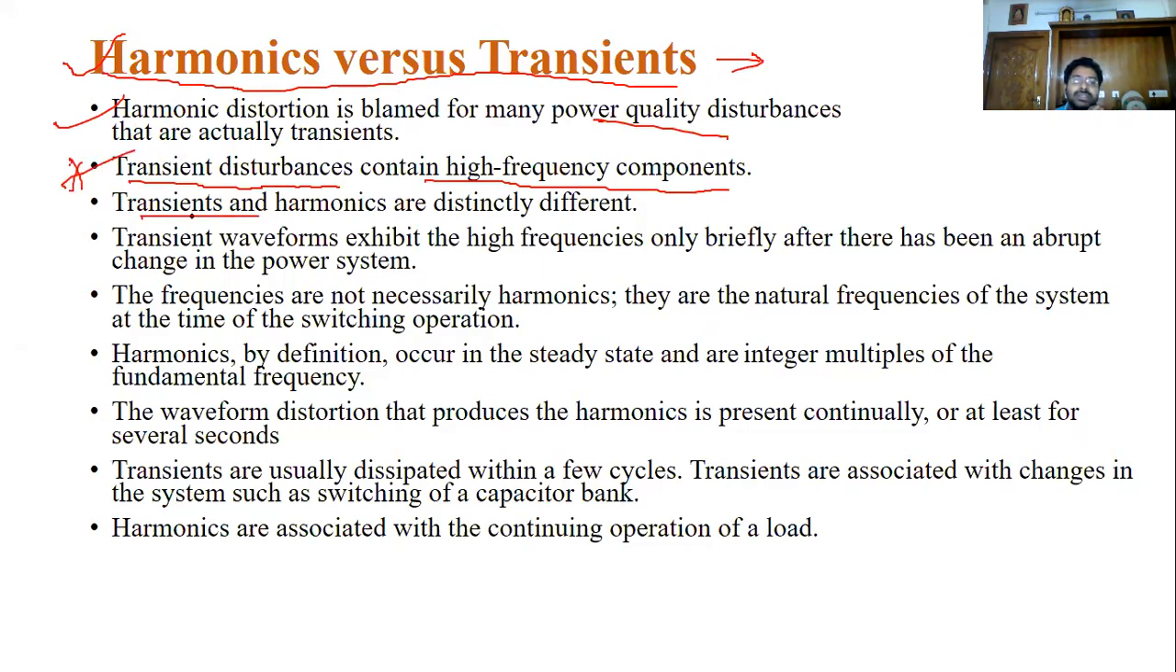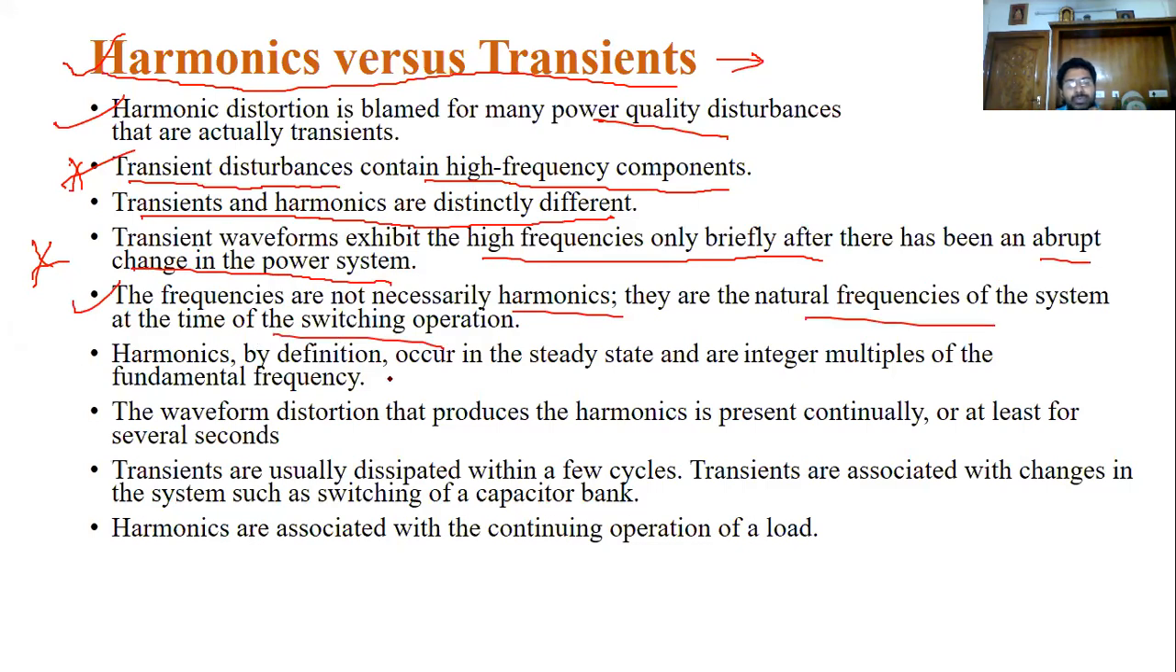So transients and harmonics are different. The transient waveform exhibits high frequency only when there are abrupt changes in the power system. Some frequencies are not necessarily harmonics; they are fundamental frequencies in the power system. Harmonics may occur in the steady state, at integer multiples of the fundamental frequency, that's 1 into 50, 2 into 50 and so on.